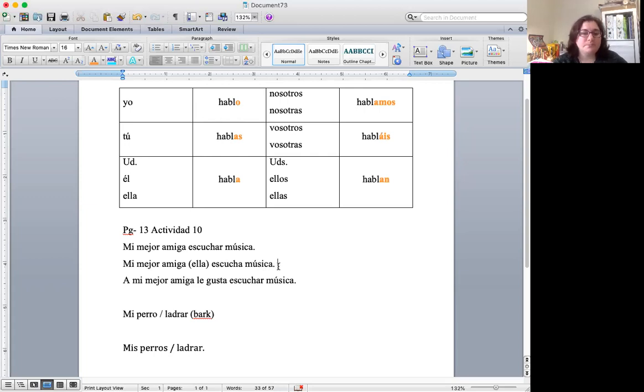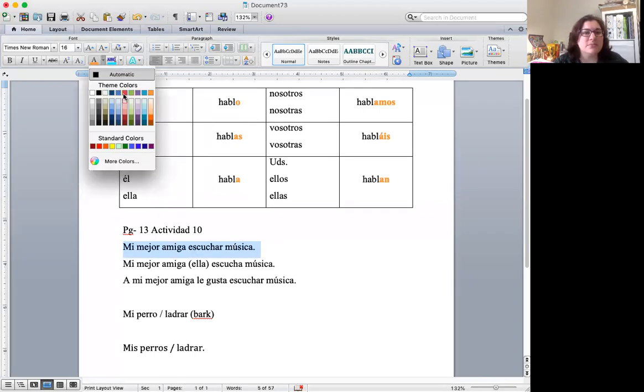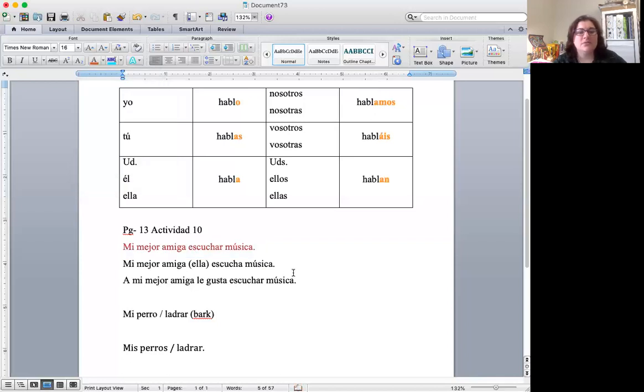Okay, so now, mi mejor amiga escucha música, right? Remember, ella is just there to help us, but we don't need that in the sentence. Mi mejor amiga escucha música. I have a sentence that says, my best friend listens to music, right? So this was our sentence that we didn't like. So we're going to make that red. That's wrong, right? And this is our correct sentence.